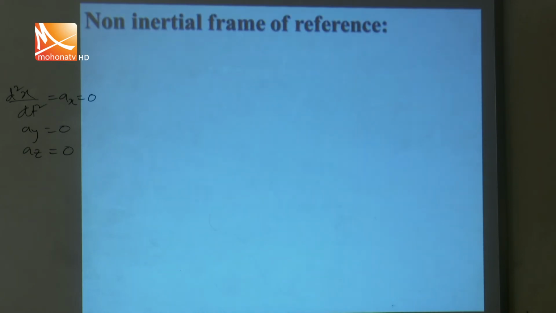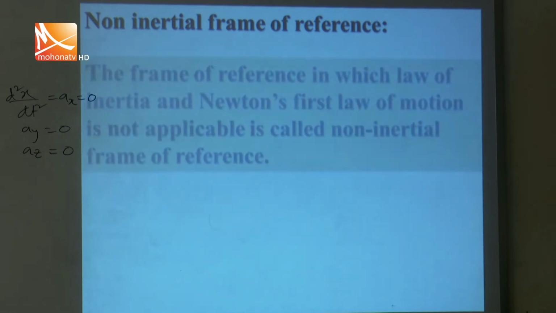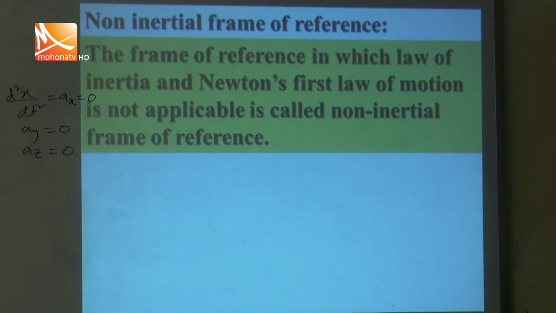Now I am going to tell you about the non-inertial frame of reference. What will be the definition? My dear students, it is a frame of reference in which the laws of inertia and Newton's laws of motion are not applicable. That means in this frame you cannot derive Newton's laws of motion or the law of inertia. So this frame is known as a non-inertial frame of reference.